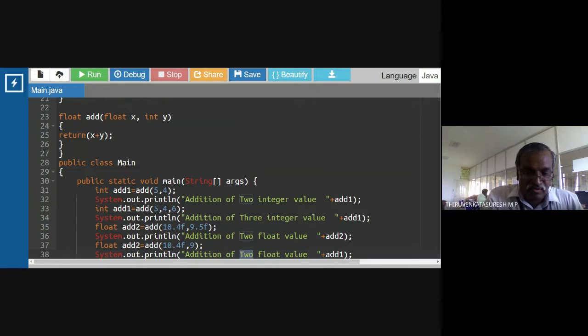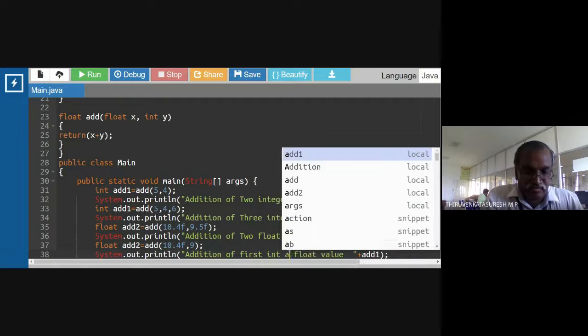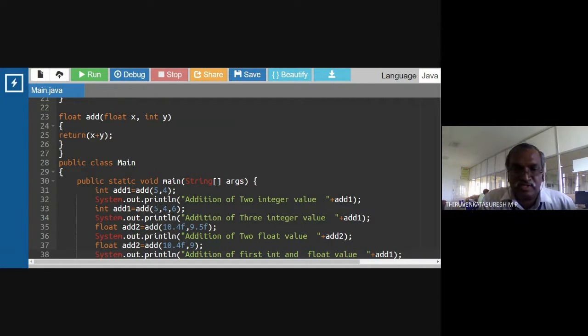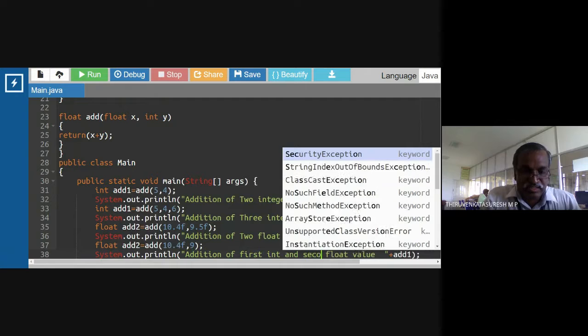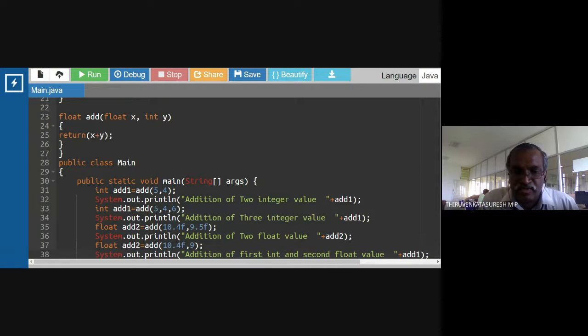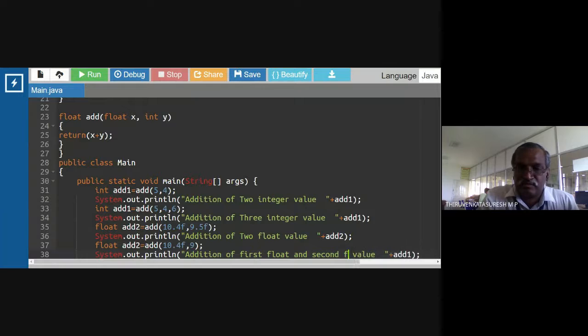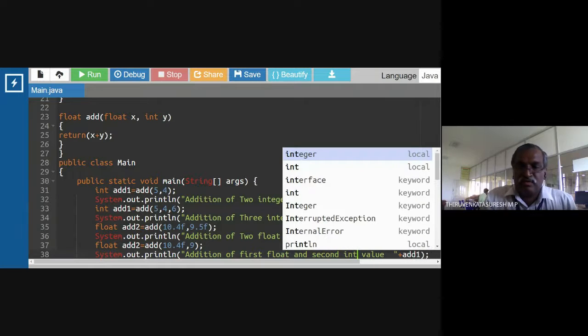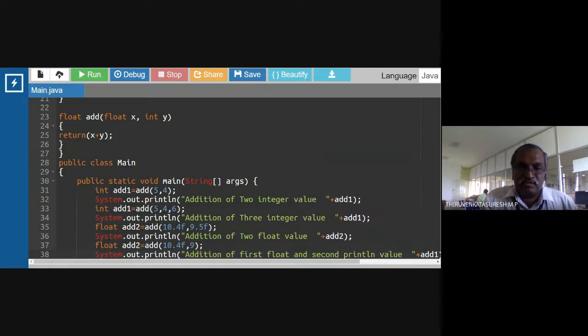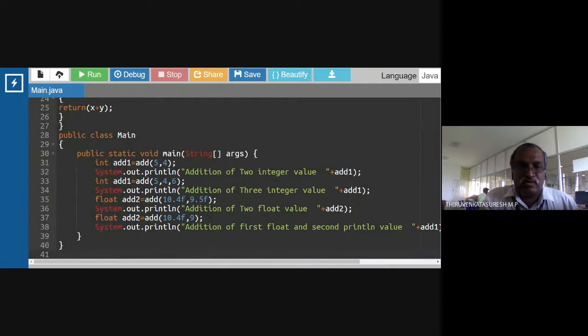Okay, first int, second float. First int and second float, is it? No, second is an int and first is a float. Second one is an integer value. Okay. The next one is what?